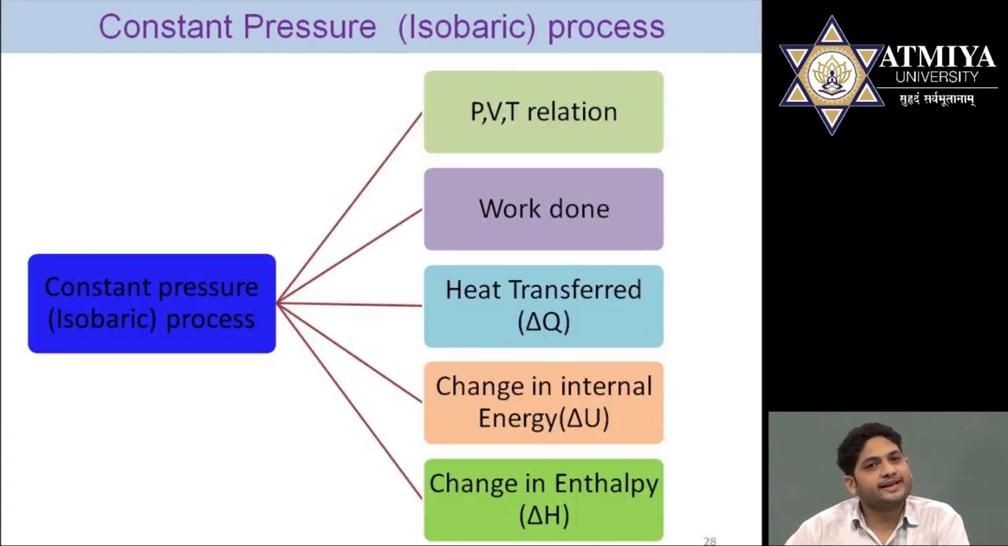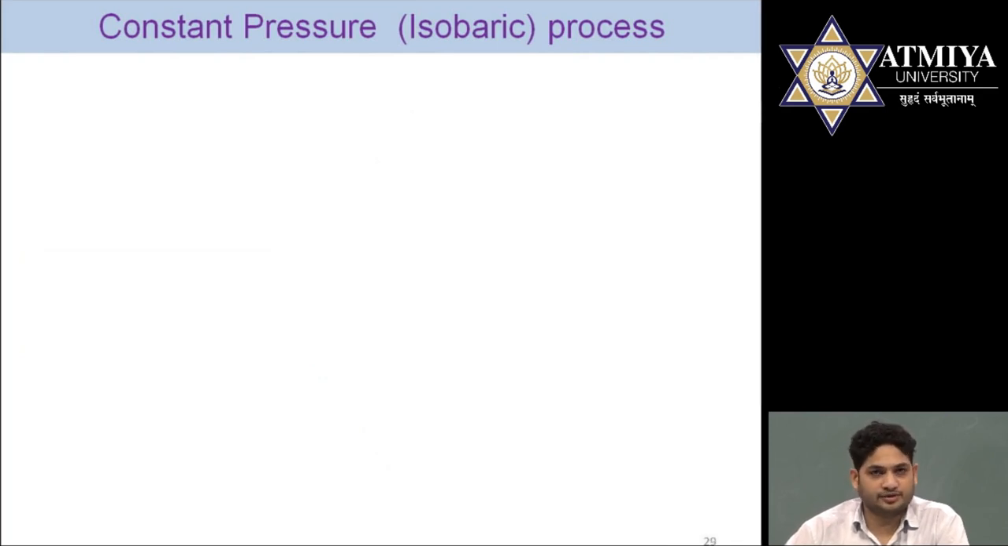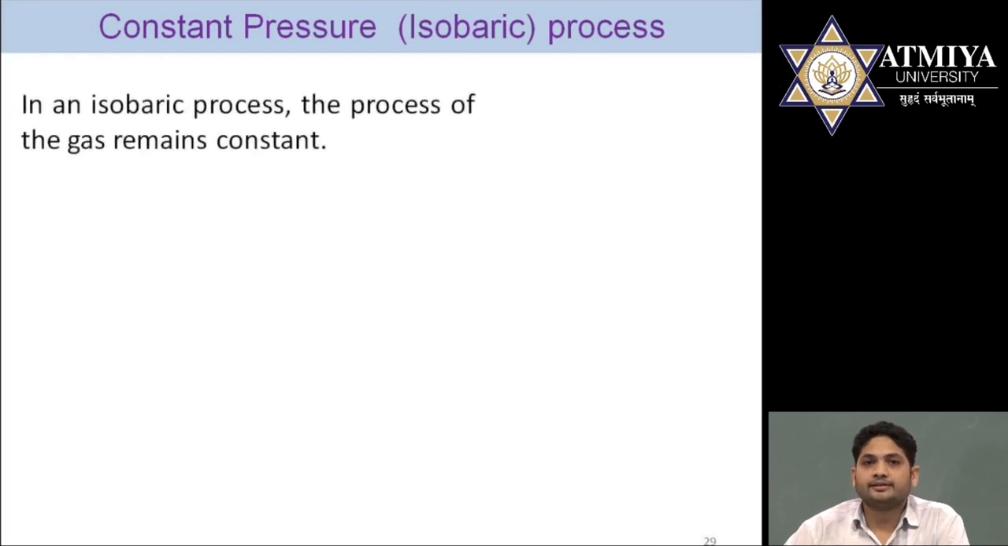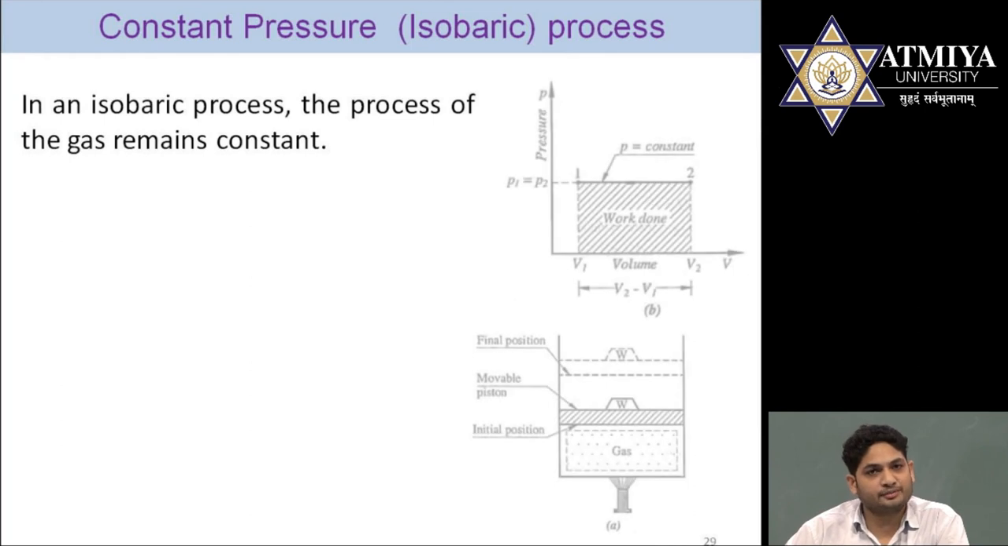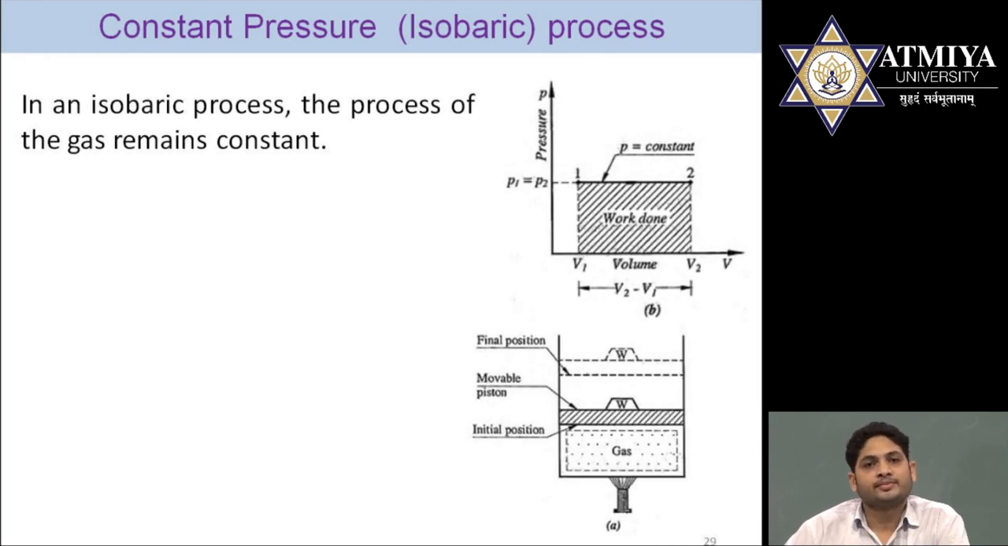Now let us move to the next process, the constant pressure process, also known as the isobaric process. Again we are going to find five equations for this process. So let us start with the isobaric process. What do you mean by isobaric? That means a constant pressure process. During this process pressure remains constant, so the graph shows pressure remaining constant.